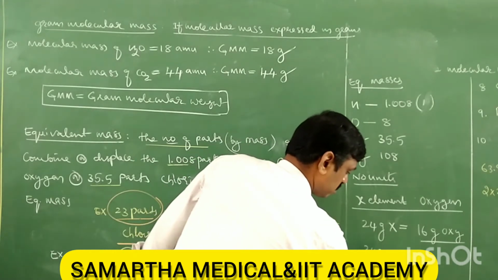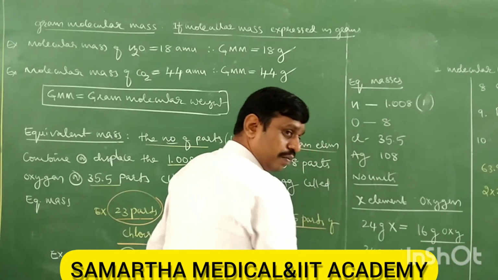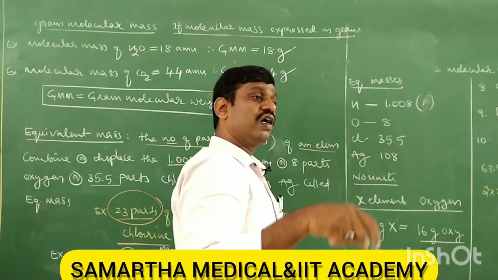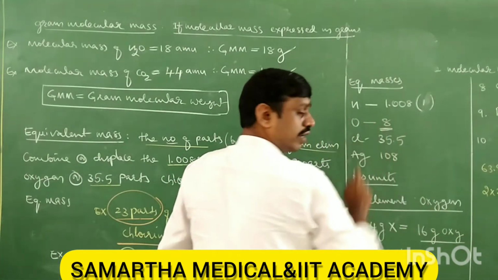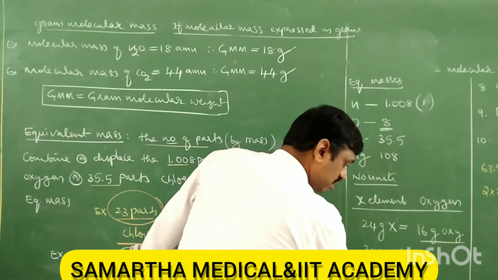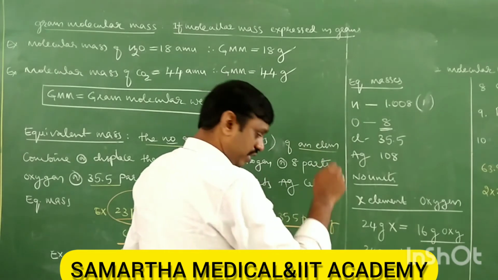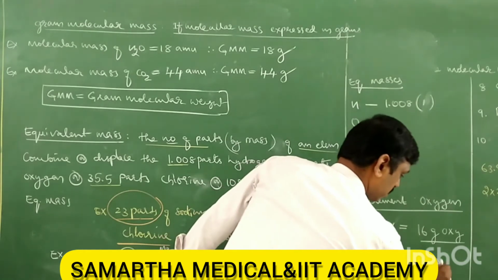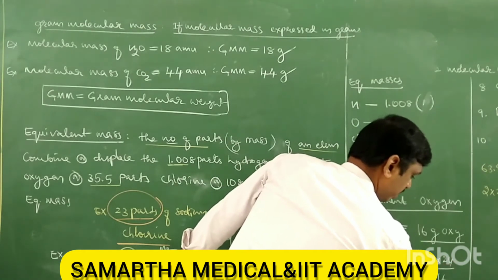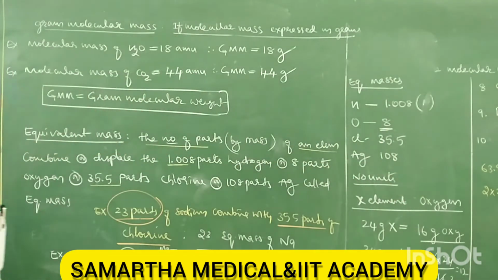It is 8 into 24 divided by 16, which is 12. Like this you can calculate.